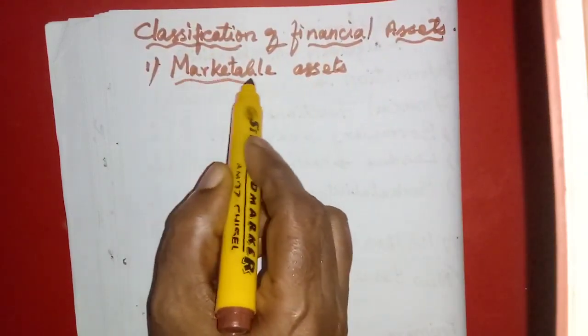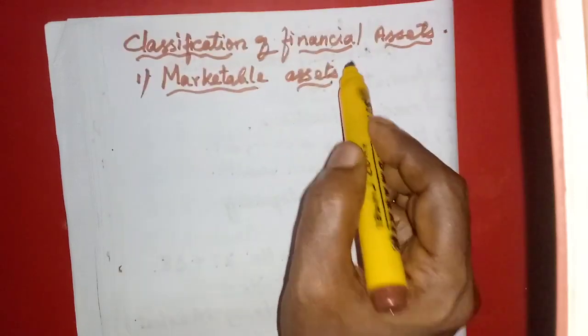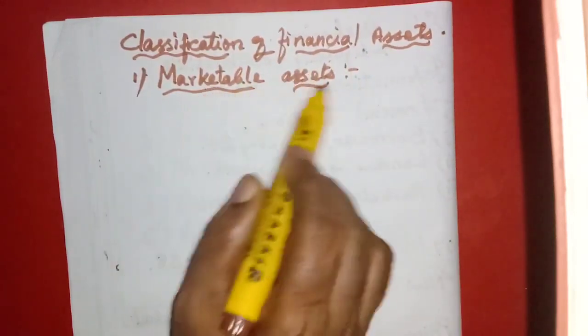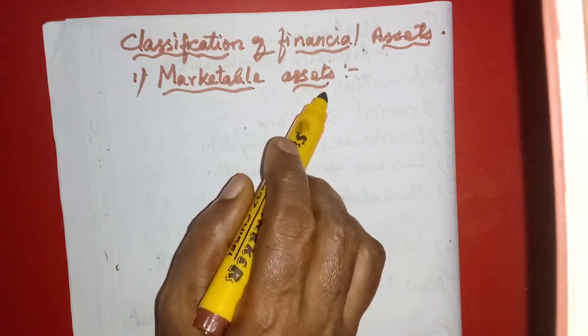Okay, what is the meaning of marketable assets? Easily you can say, isn't it? All the assets which can be marketed are the marketable assets. So marketed means what?